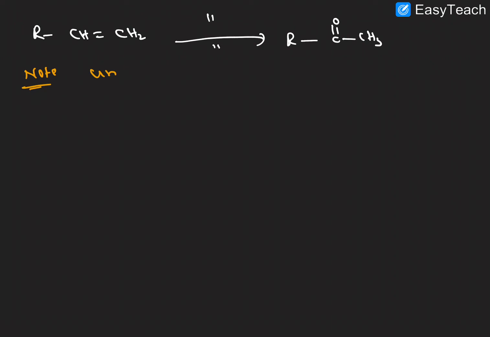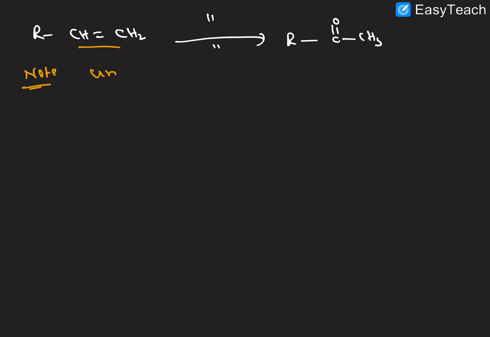So here one more example we will see. An unsymmetrical alkene is there. Then what do we have to do, right? So R, CH and CH2, in the presence of the same catalyst, palladium and H2O, air and Cu2Cl2, right? So the carbonyl compound is formed at this carbon, and CH3.